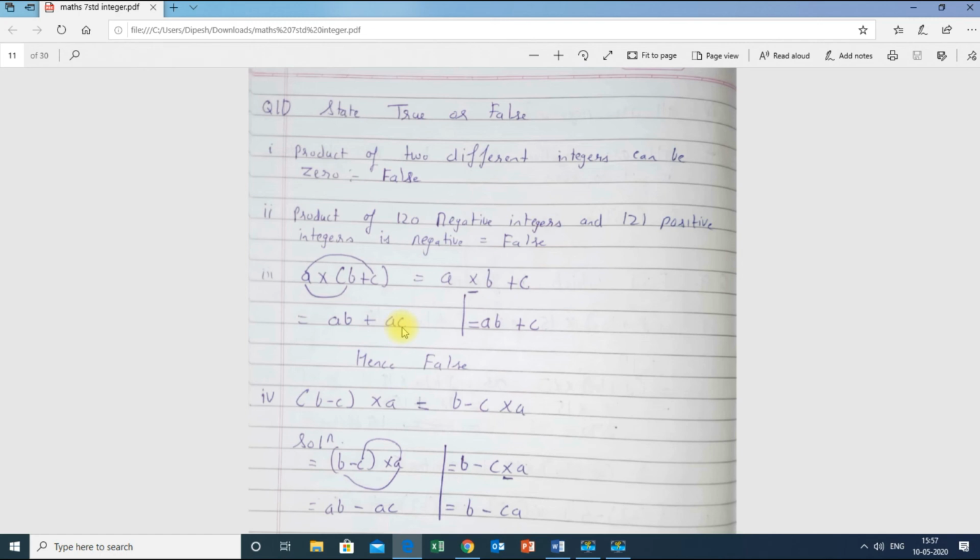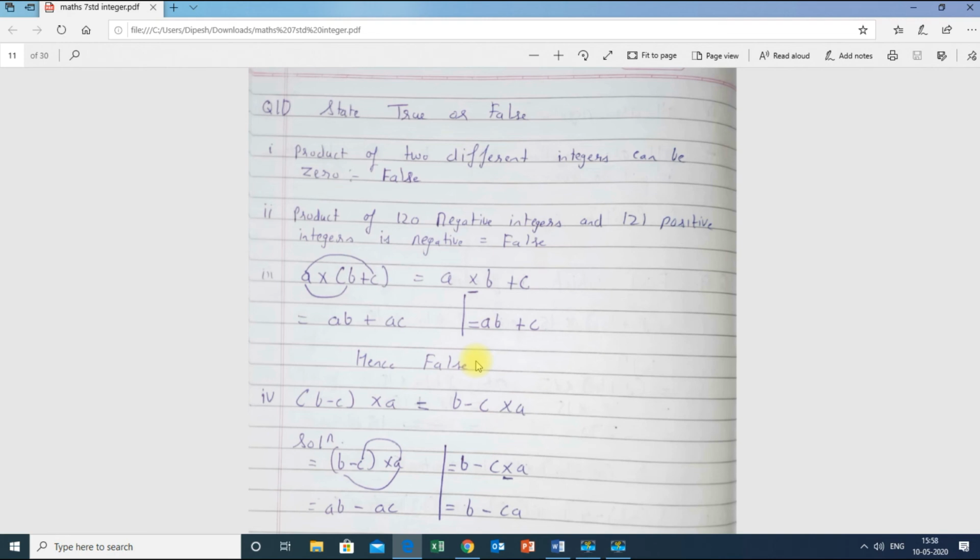Now the difference between this and this is what? There is no bracket in this particular part. Here there was a bracket, therefore this a will multiply both parts. Since there is no bracket over here, we have to apply BODMAS. We first solve multiplication. As I told earlier, whenever a multiplication sign is there, the number on the left hand side and the number on the right hand side will multiply. So a into b is ab, and plus c will be as it is. Here it is ab plus ac and here it is ab plus c. Since they are not equal, hence it is false.